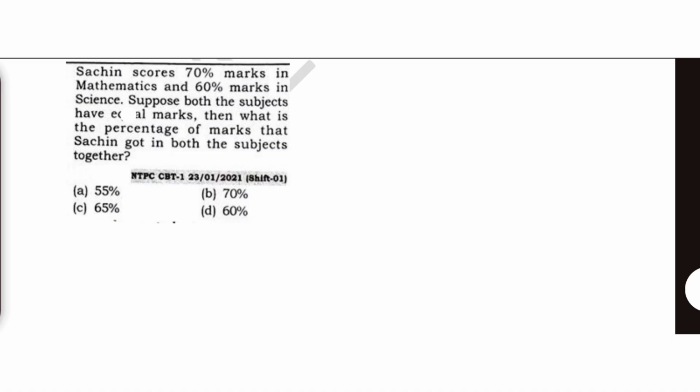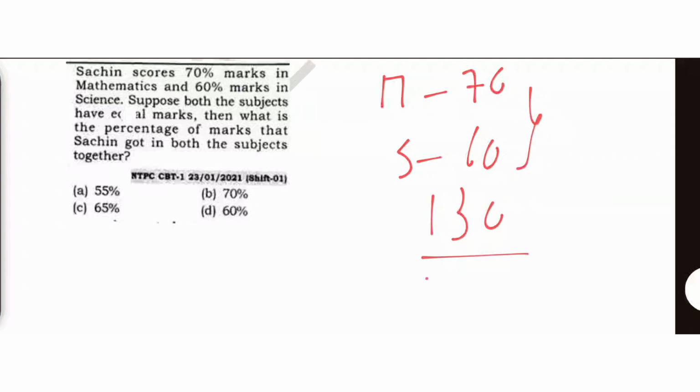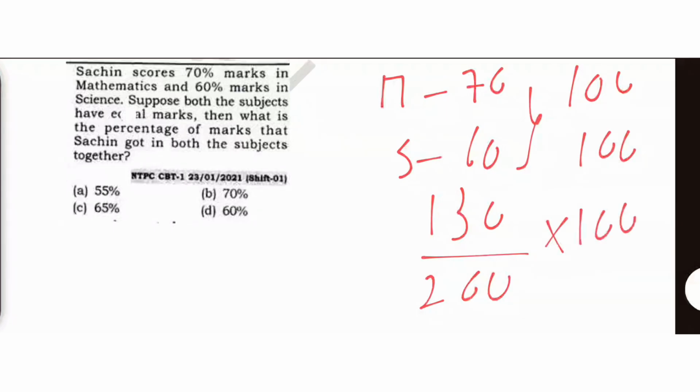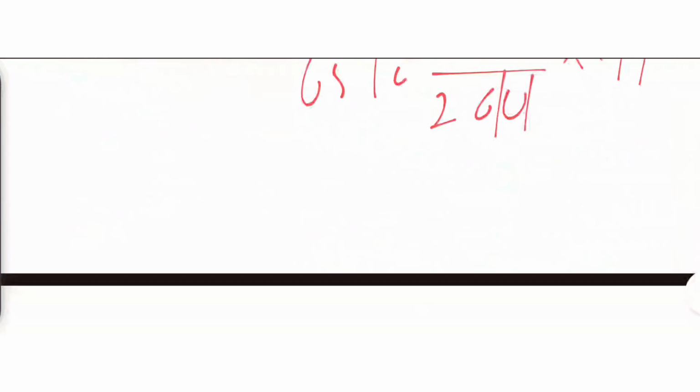Sachin scores 70% marks in mathematics. This is mathematics. Sachin scores 70% marks in mathematics, and in science 60%. Suppose both the subjects have equal marks. Let us consider both have 100 marks. So 70% of 100 is 70, 60% of 100 is 60. Then the percentage of the marks that Sachin got in both subjects: 70 plus 60 is how much? 130. Total marks of both subjects is 200, because we assumed 100 each, into 100. Both zeros get cancelled, and what are we left with? 65%. Okay.